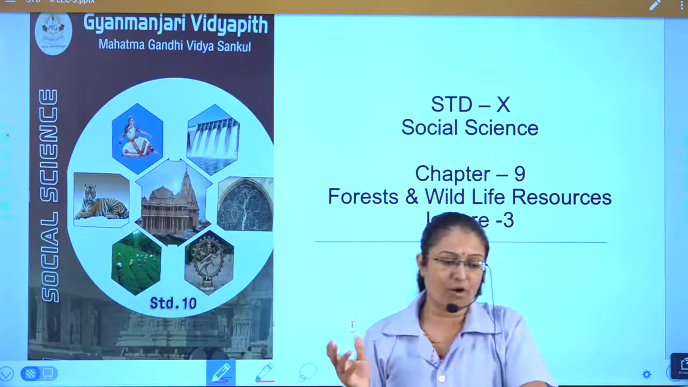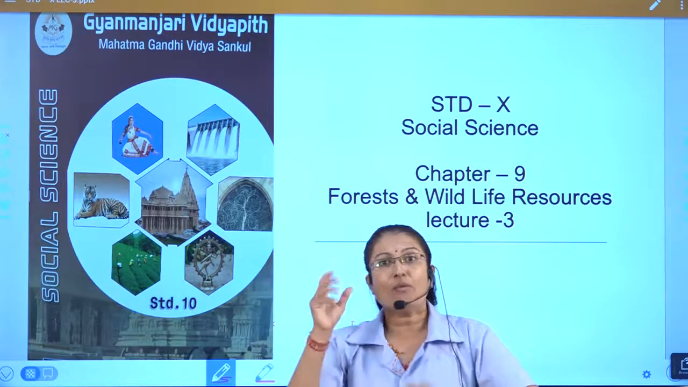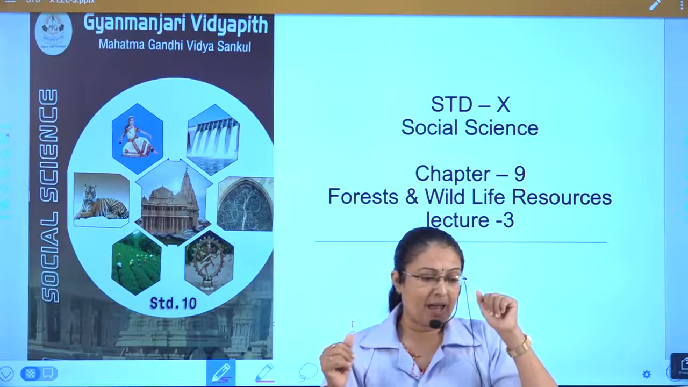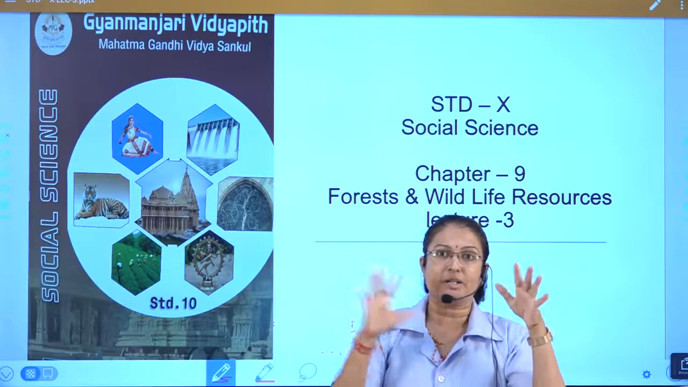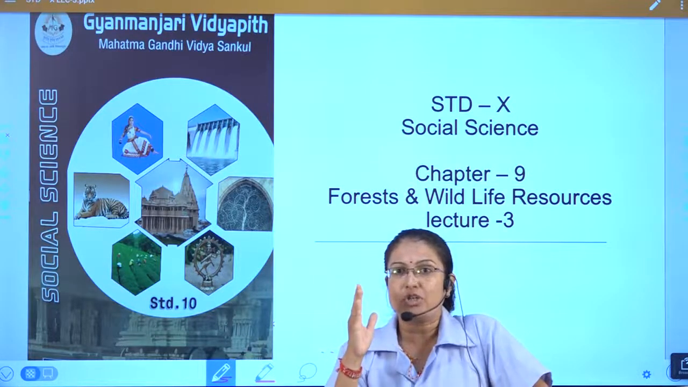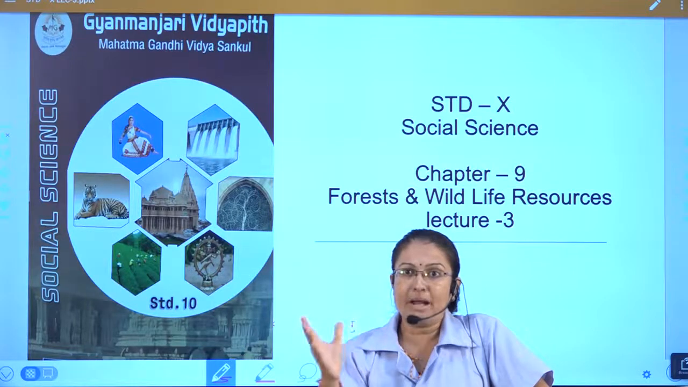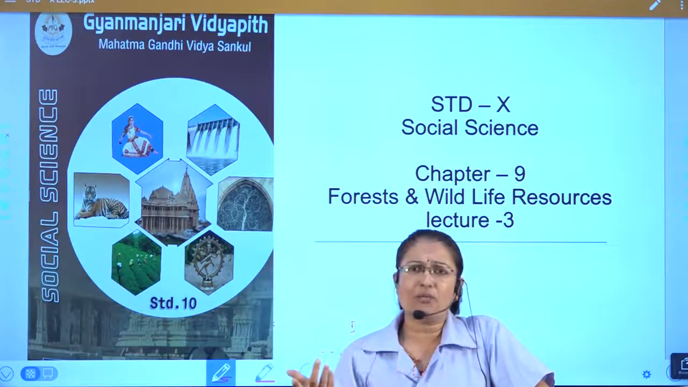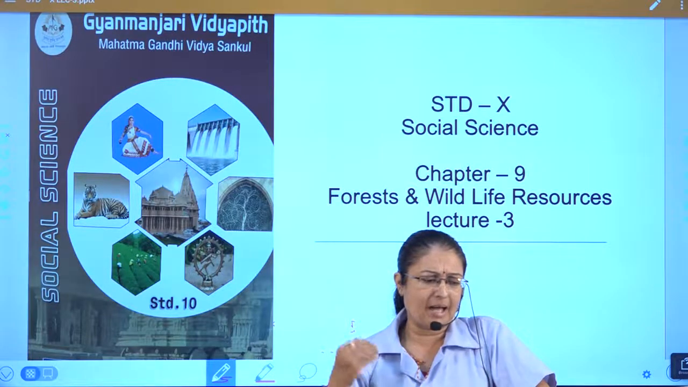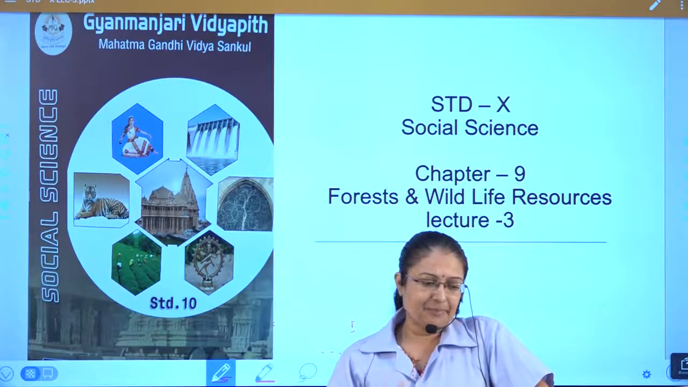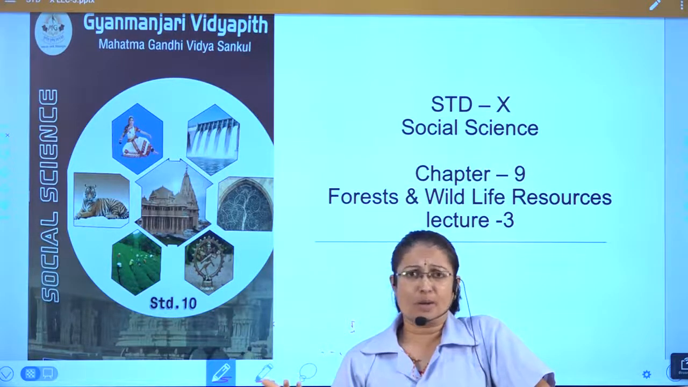So destruction of forest is the main reason. Destruction of the forest is the main reason and is responsible for the natural disturbance. Due to this deforestation, there is disturbance and destruction. Then hunting of animals for hair, bones, horns, and nails is also one of the reasons.